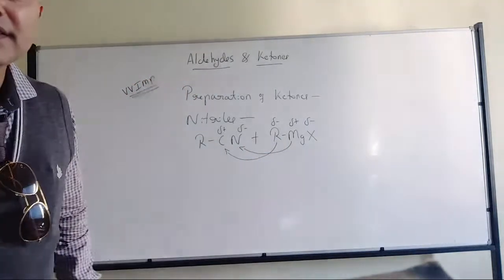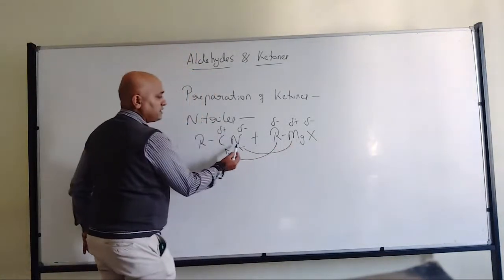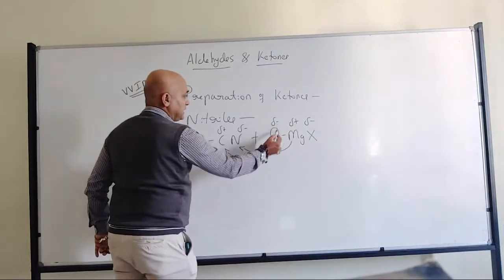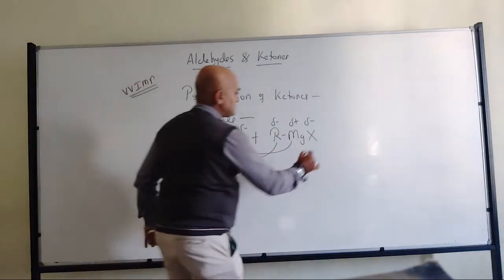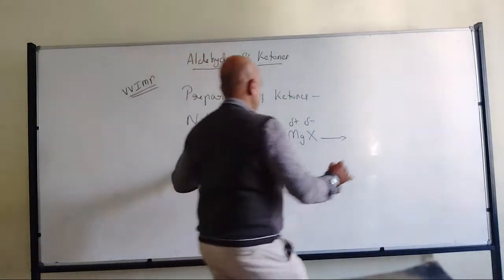All of you will agree with that? So the positive part will go with the negative part, and the negative part will go with the positive part. Now there will be formation of an intermediate.